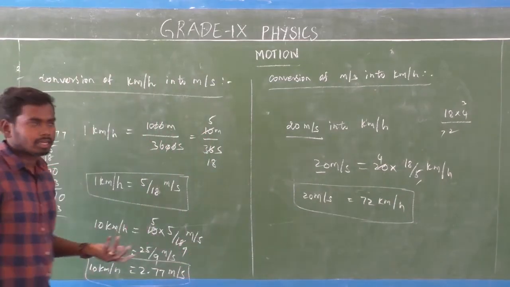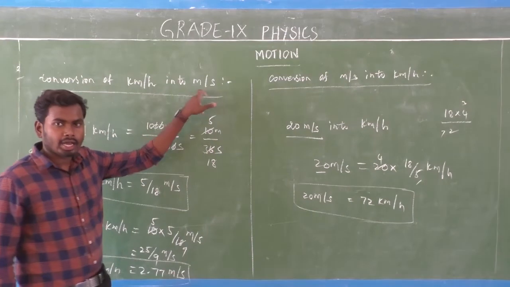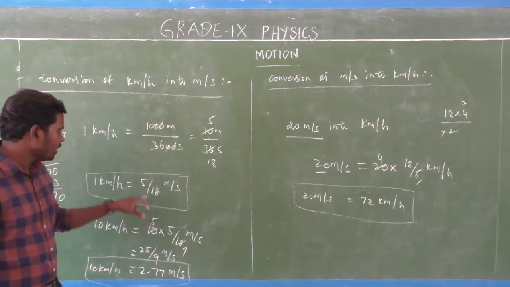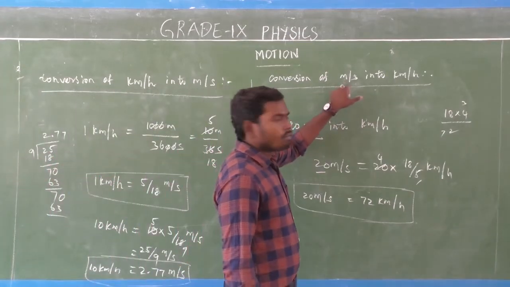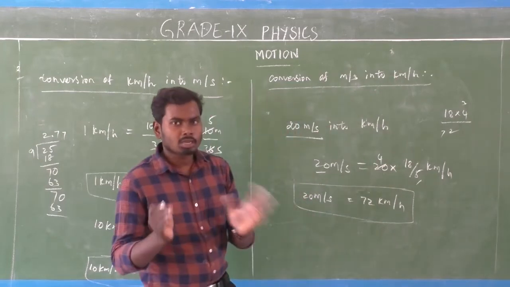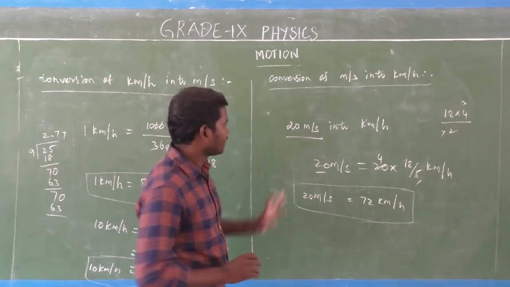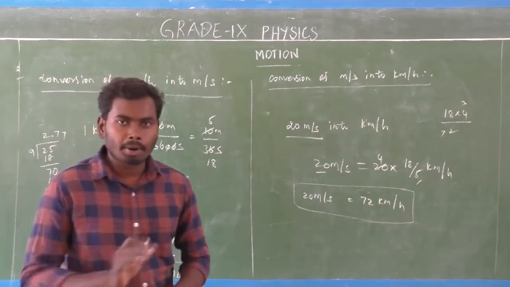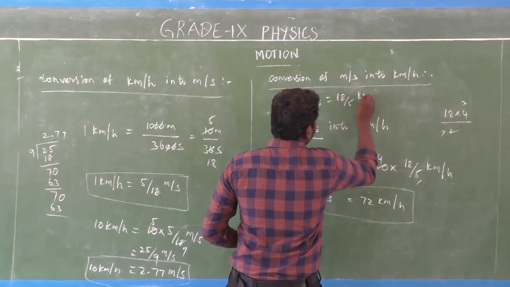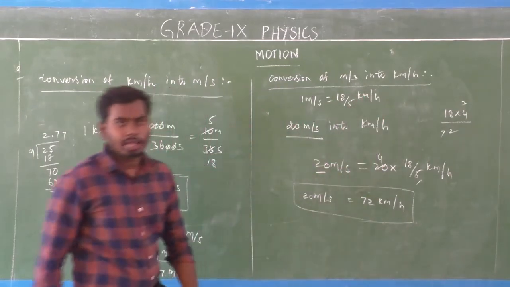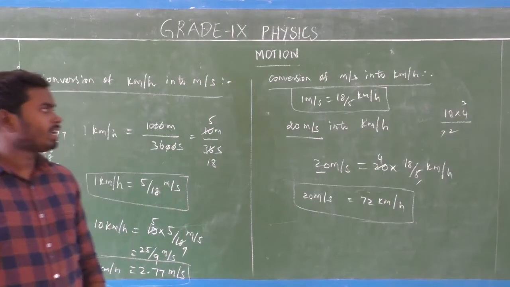Very simple. If you need to convert from kilometer per hour into meter per second, you just multiply with the quantity 5 by 18. Suppose you need to convert from meter per second into kilometer per hour, you just multiply with 18 by 5. So 1 meter per second is equal to 18 by 5 kilometer per hour. Note this concept, very simple.